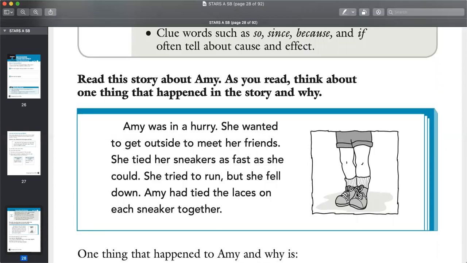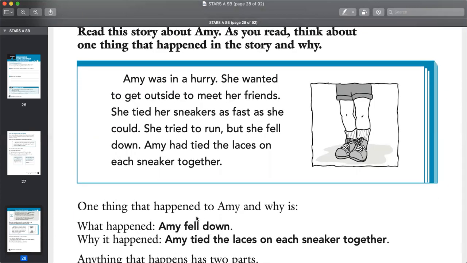Let's read it one more time and think of what happened and why. Amy was in a hurry. She wanted to get outside to meet her friends. She tied her sneakers as fast as she could. She tried to run, but she fell down. Amy had tied the laces on each sneaker together.